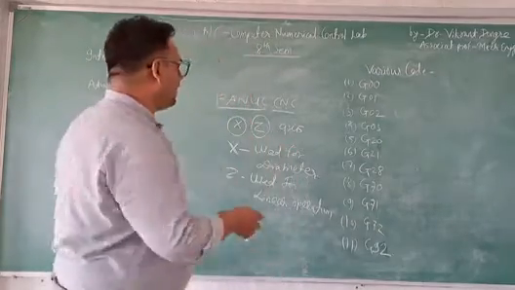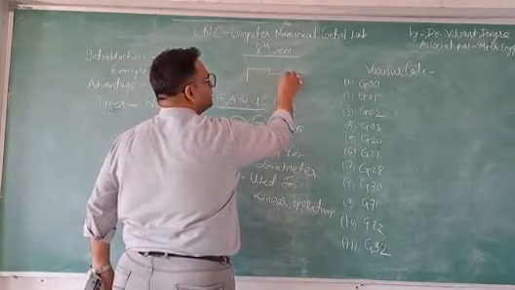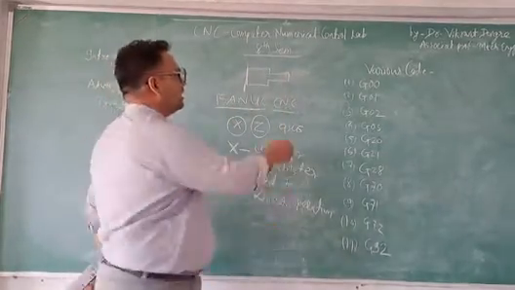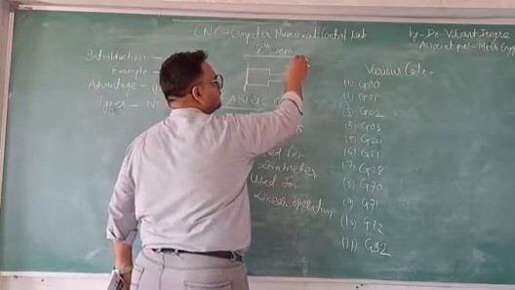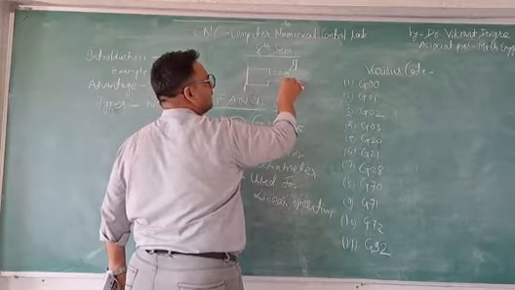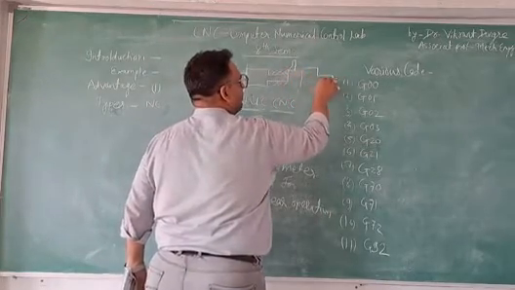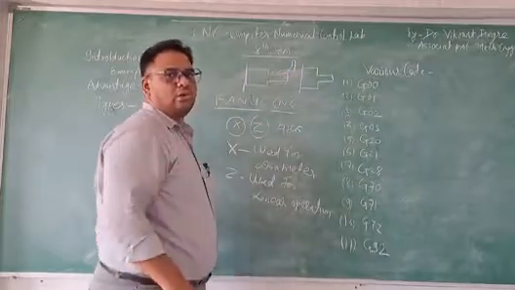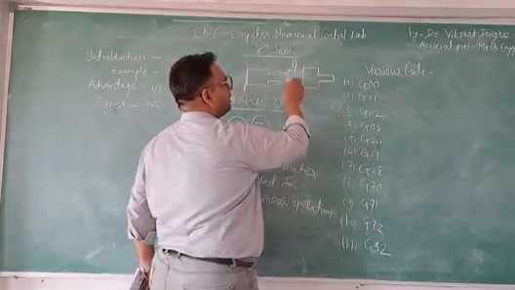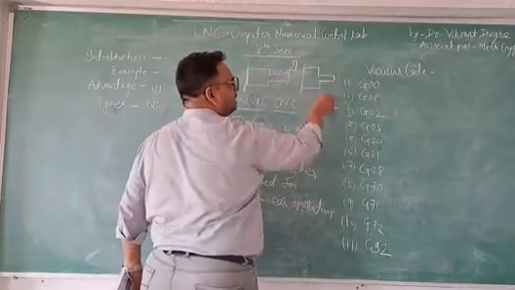If we are making a spindle, a job of the short shaft type, we have to use one tool which will operate in this direction and cover from this direction, and finally we can make the workpiece in the shape of this type of job. Finally we will get this type of product.